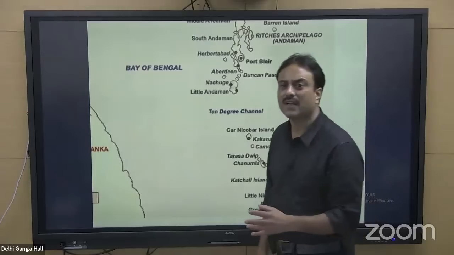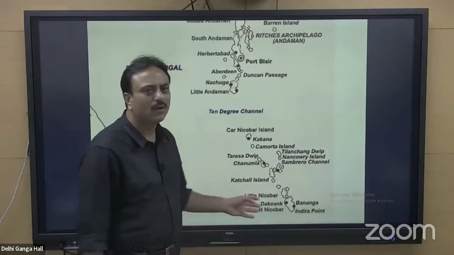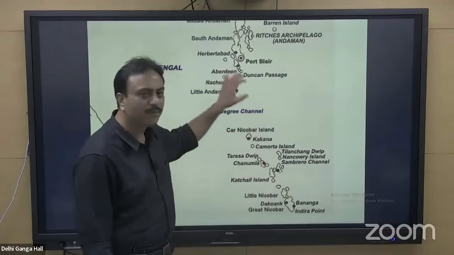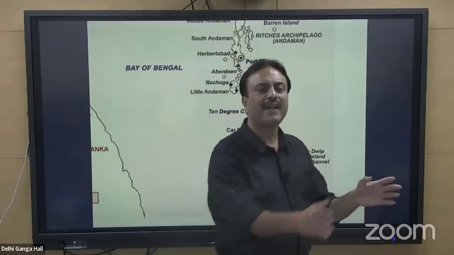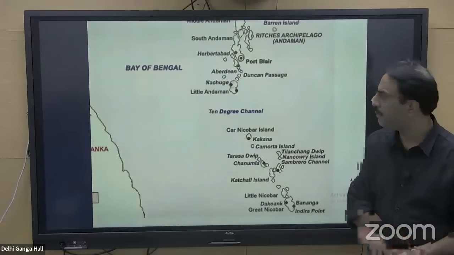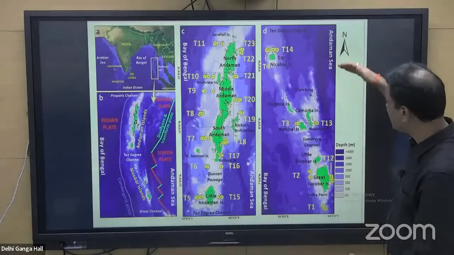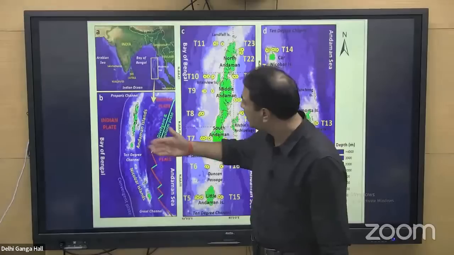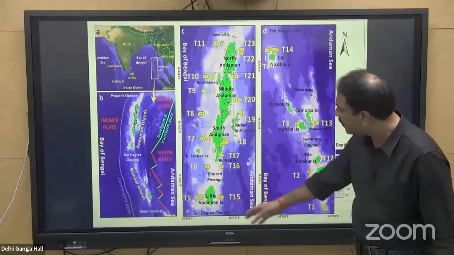That is the geopolitical and geostrategic importance of this particular region, Andaman and Nicobar, bringing India very close to Southeast Asia, very close to Singapore, Thailand, Laos, Vietnam, Cambodia, because of the presence of the Andaman and Nicobar Islands. These are a volcanic chain of islands formed by oceanic convergence between the Burma Plate and the Indian Plate, and that is the relevance of this particular region. If you look at this detailed map, you will again find a number of water bodies which I have already discussed. The 10-degree channel over here, Nicobar Islands, Duncan Passage, Little Andaman, 10-degree channel.